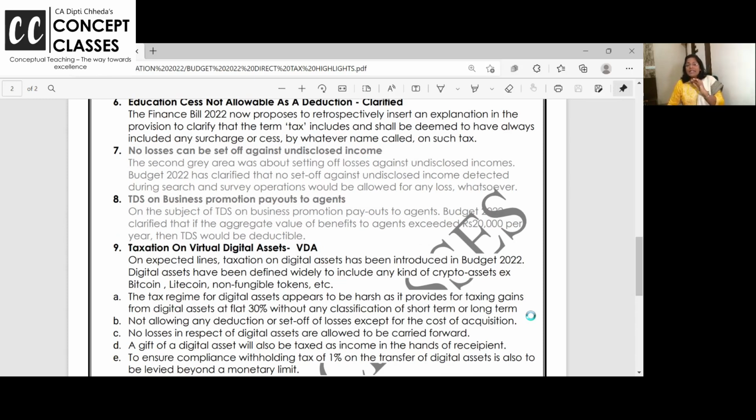But in that you cannot set off any earlier losses. Okay, sir, this is my 1 crore money and this is black money I hid. I am ready to pay tax on 1 crore. But sir, in my business, I have 70 lakhs loss, white, legal loss. Can I set off that? Answer is no.